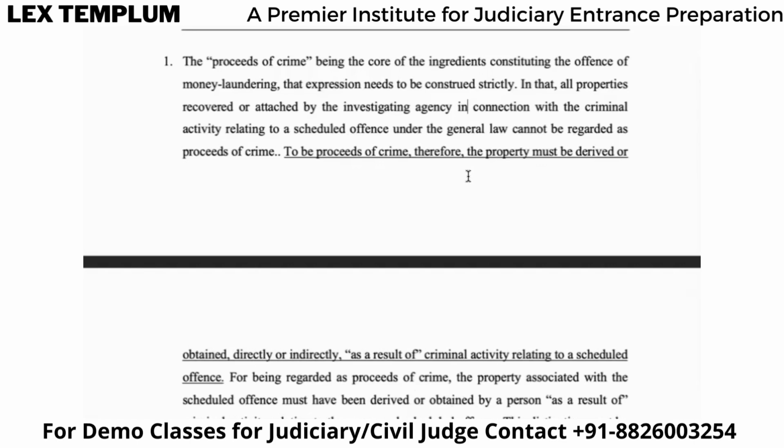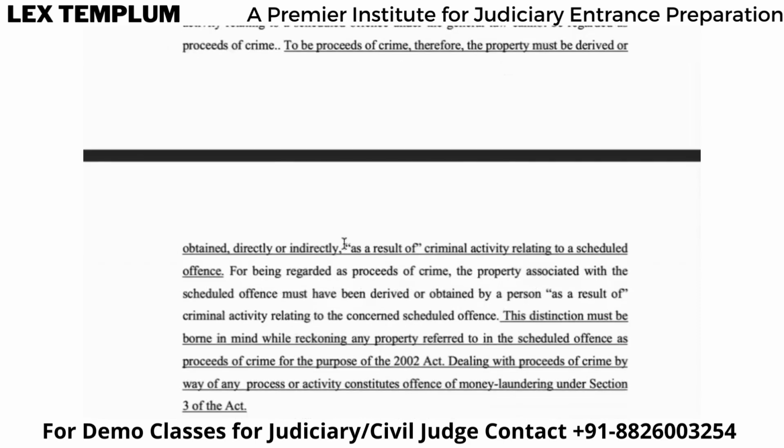A scheduled offense under the general law cannot be regarded as proceeds of crime. So the property that is being recovered or attached by the investigating agency in connection with the criminal activity relating to a scheduled offense cannot by itself be regarded as the proceeds of crime. To be proceeds of crime, it must be the property that is derived or obtained directly or indirectly as a result of, right?